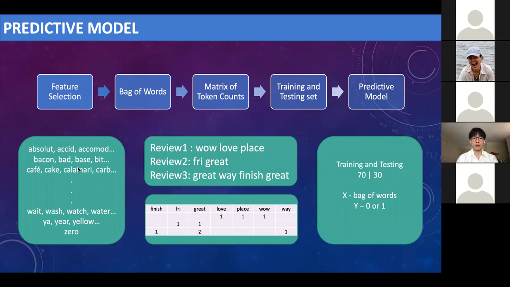And to make the bag of words, we want each column for each word and each row for each review. So if one word appears once in a review, then it will be counted as one under the column of that word. For example, the third review, great way finish great. So great appeared twice. And in the third row of this matrix under the column of great, we will put 2 here. And lastly, we take the bag of words as X, 0 and 1 as Y, splitting and training the data.